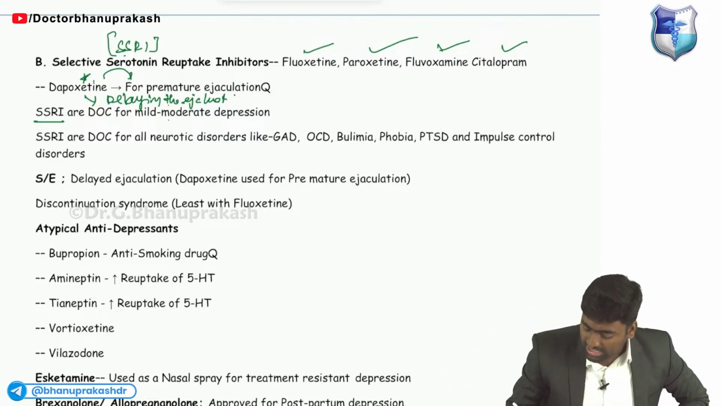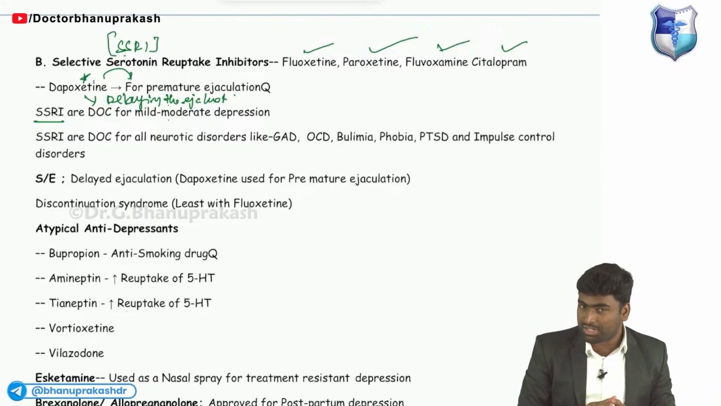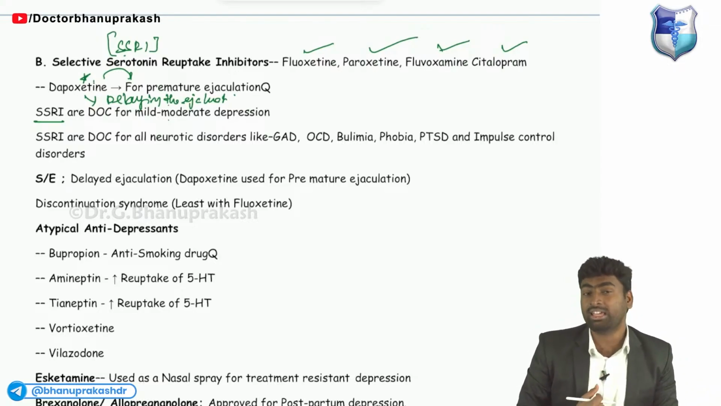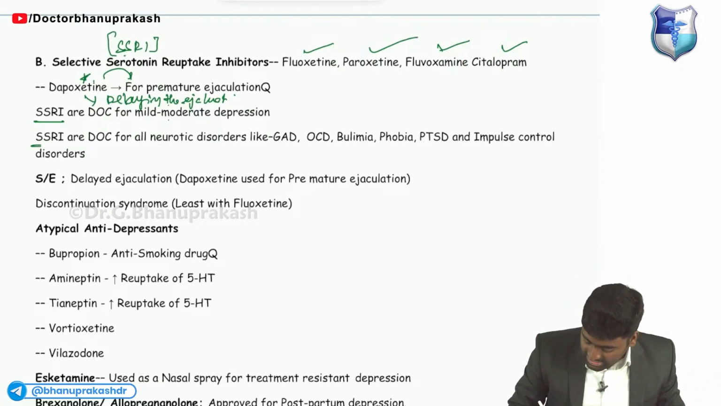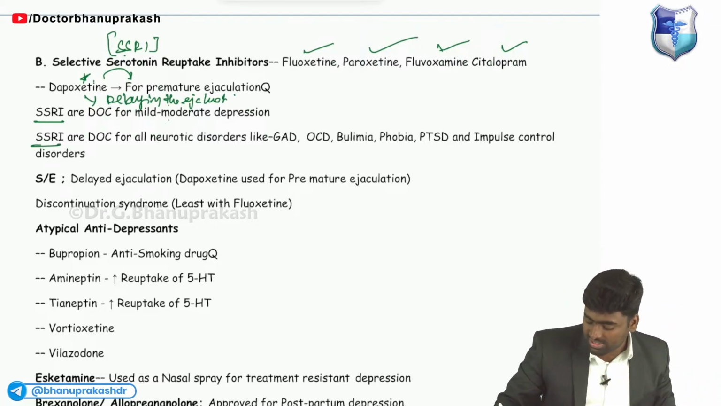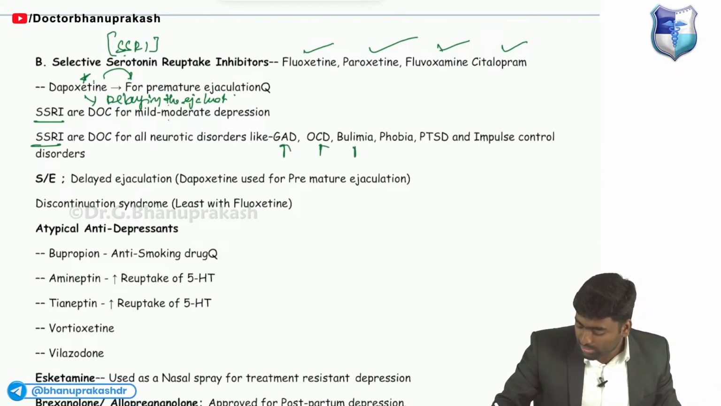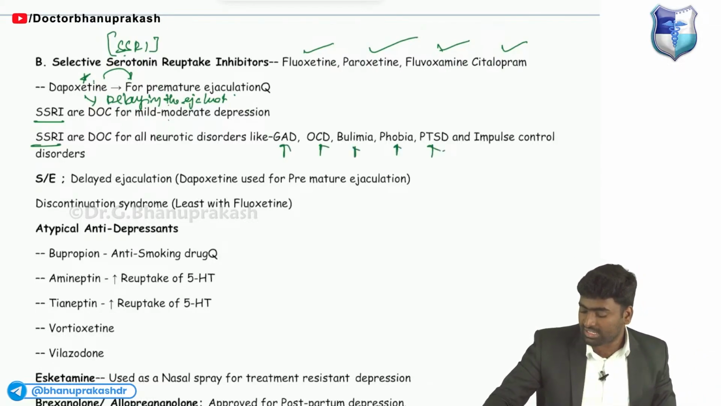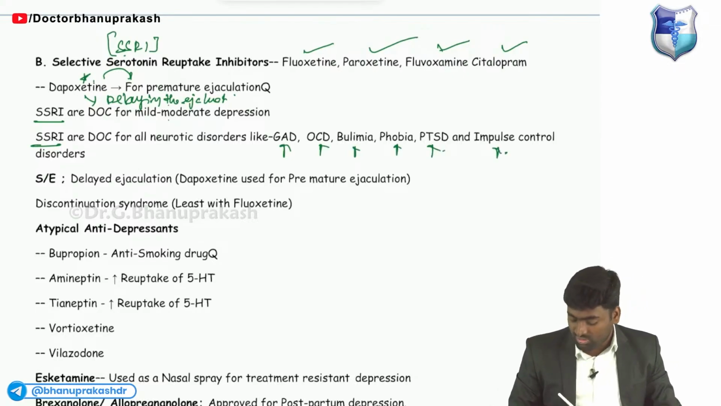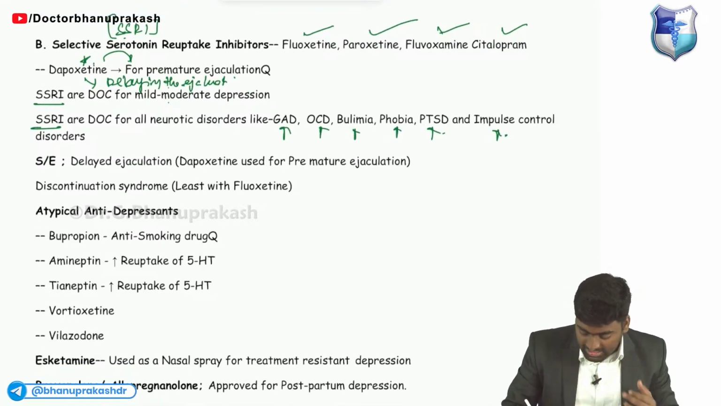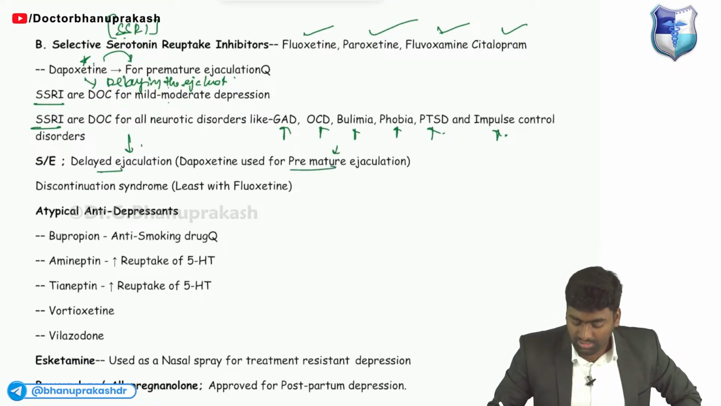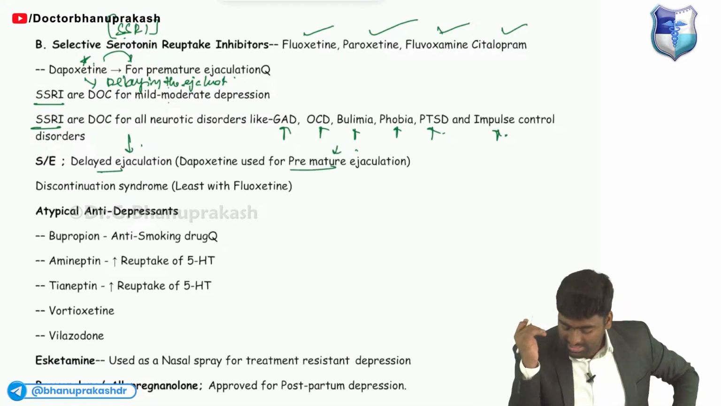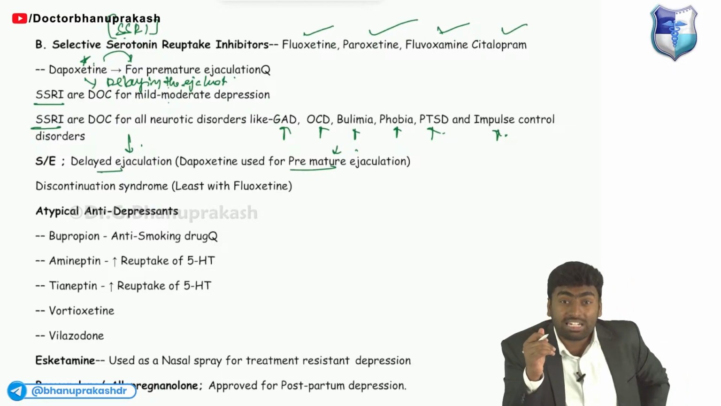And SSRI I told it is the drug of choice for most of the depression which includes mild and moderate, ठीक है. Severe के लिए हम SNRI use करेंगे like venlafaxine, okay. And SSRI is also the drug of choice for generalized anxiety, OCD, bulimia, phobias, PTSD and impulse control disorder, ठीक है. And it causes delayed ejaculation, तो इसीलिए हम dapoxetine को premature ejaculation के लिए use करेंगे, ठीक है.